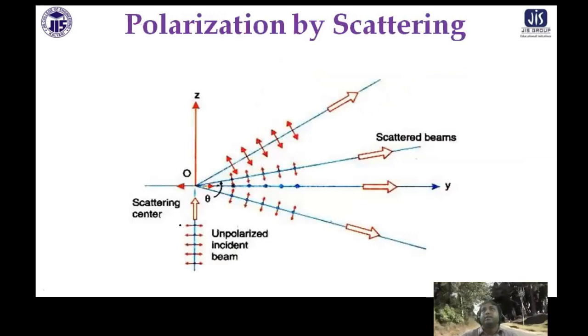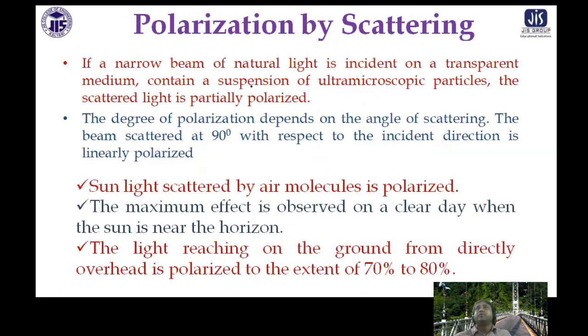Now polarization by scattering. You can see some unpolarized light is coming, and these are the scattering centers here. After that the scattered beams are there. Because of scattering also, polarization can take place. A narrow beam of natural light is incident on a transparent medium containing a suspension of ultramicroscopic particles, and the scattered light is partially polarized. The degree of polarization depends on the angle of scattering. The beam scattered at 90 degrees with respect to the incident direction is linearly polarized.